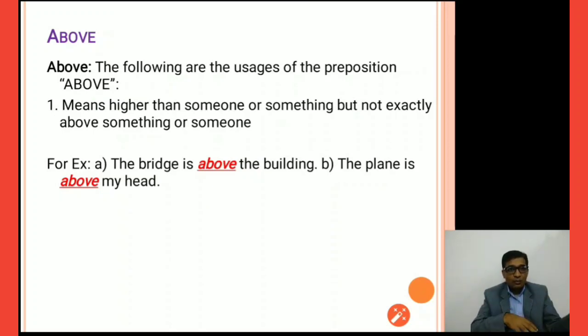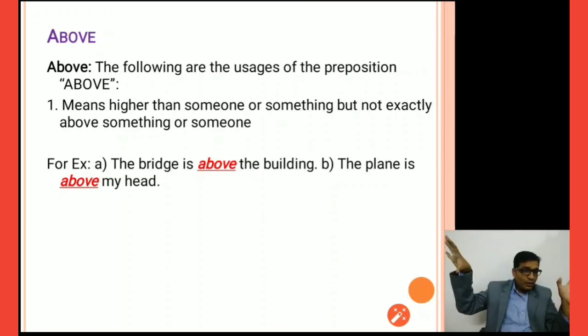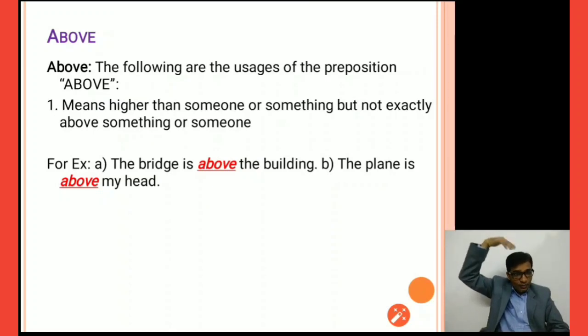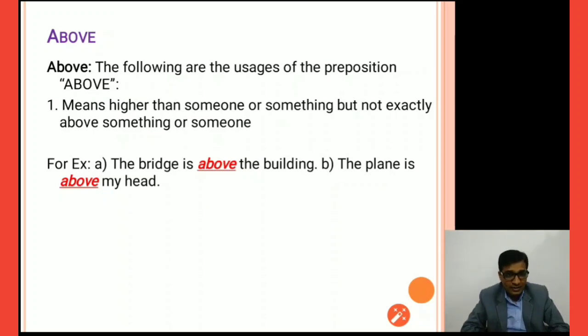Above means higher than someone or something but not exactly above something or someone. Example, you can see the bridge is above the building. The bridge is above the building but not exactly above the building. Above means from upside but not exactly over something else, right? Second example, the plane is above my head. I am standing here, the plane is at upside but not exactly over my head. So in that situation we use the preposition above, right?